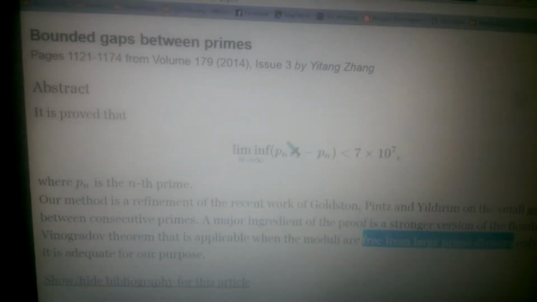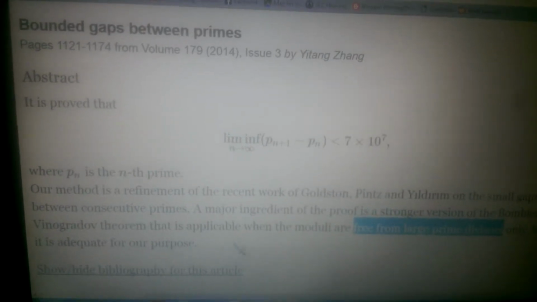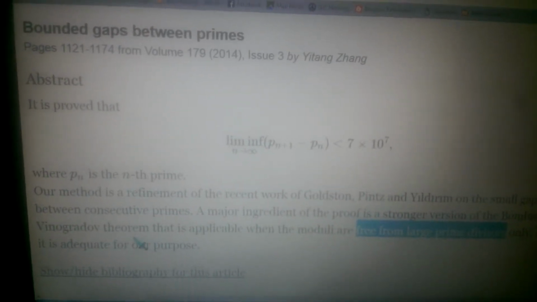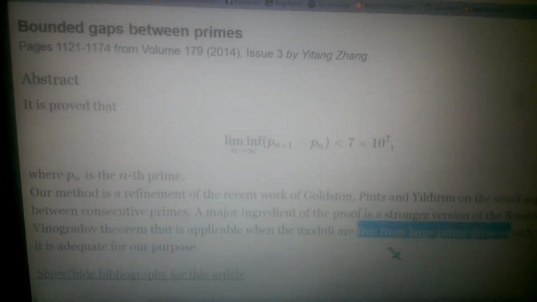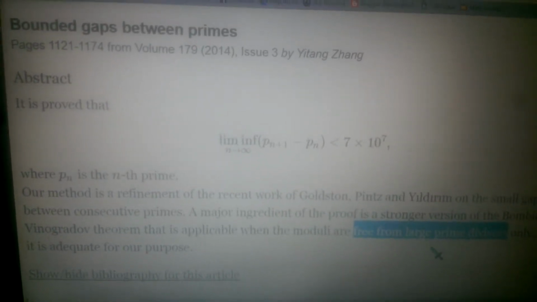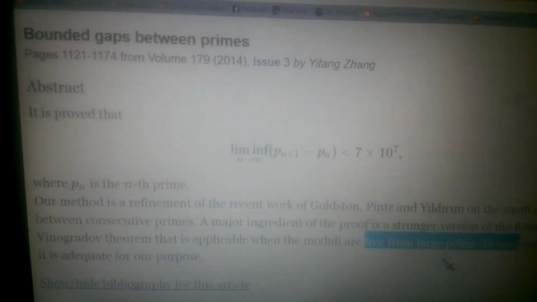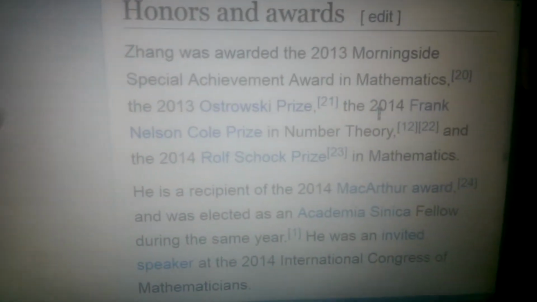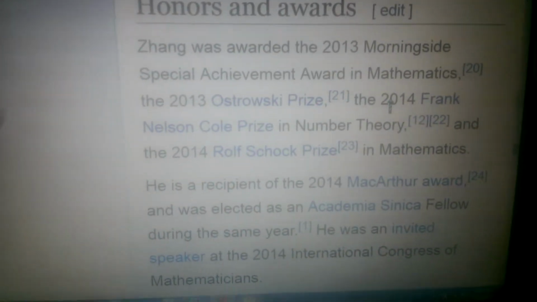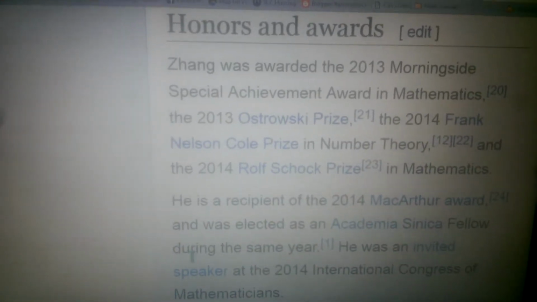So, his problem was that he wanted to not apply a part of the Vinogradov theorem, which just says that you can't include large primes as factors in large numbers. Otherwise, this proof falls apart. Well, that's what I'm about to prove. He won multiple awards, including $40 million, and for 2 years he was congratulated and received prizes.